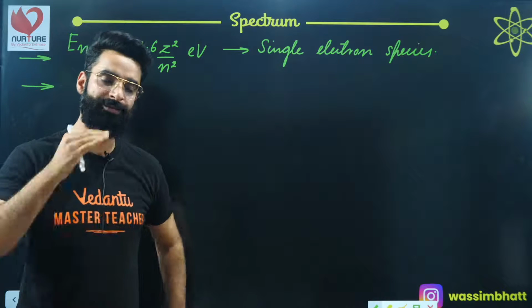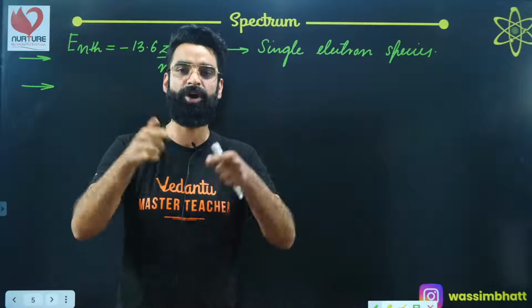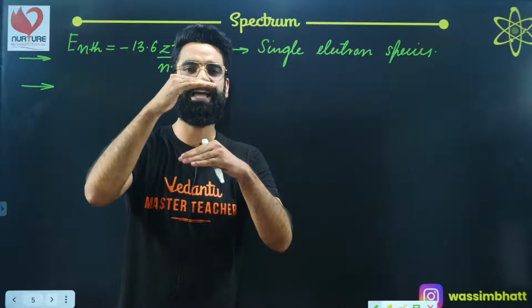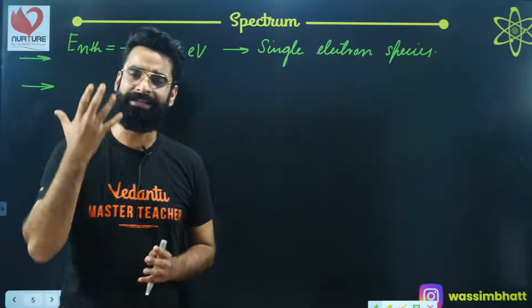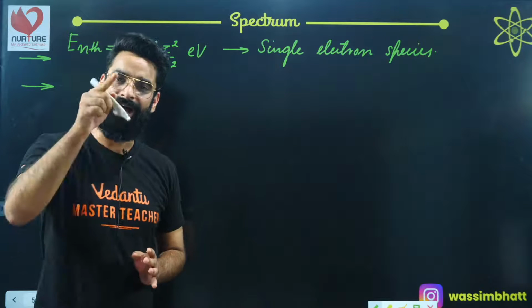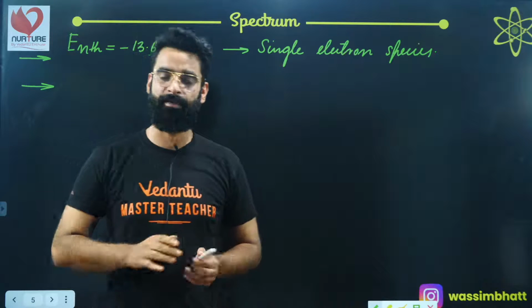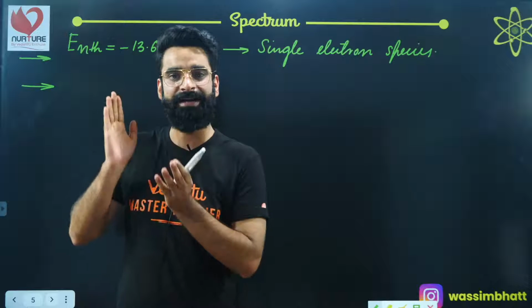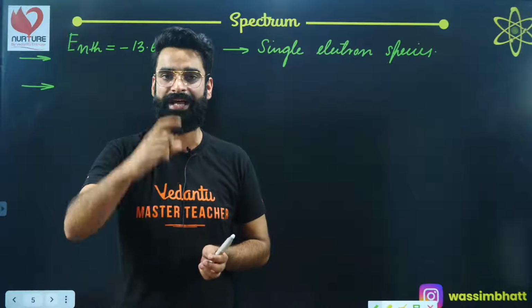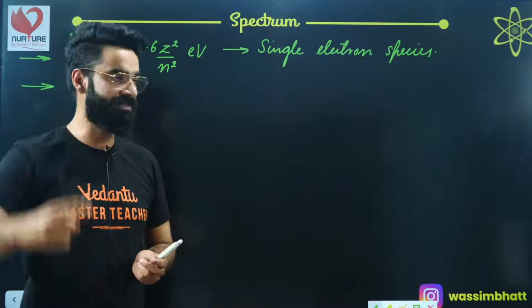Similarly, when the electron makes a transition from a higher energy state to a lower energy state, it emits energy in the form of radiations. And that energy emitted by the electron is again equal to the energy gap between the two shells in which the electron is making the transition.